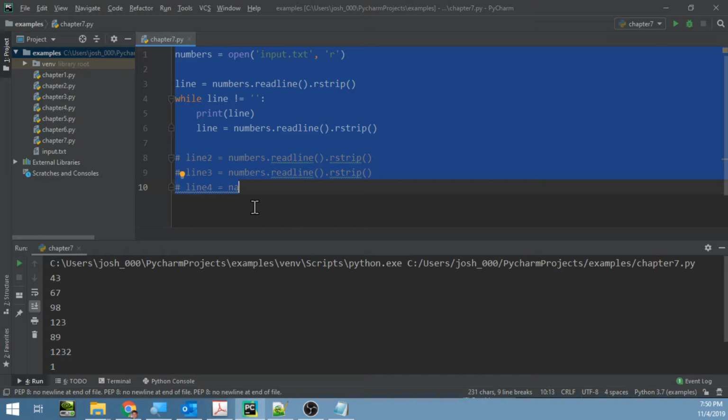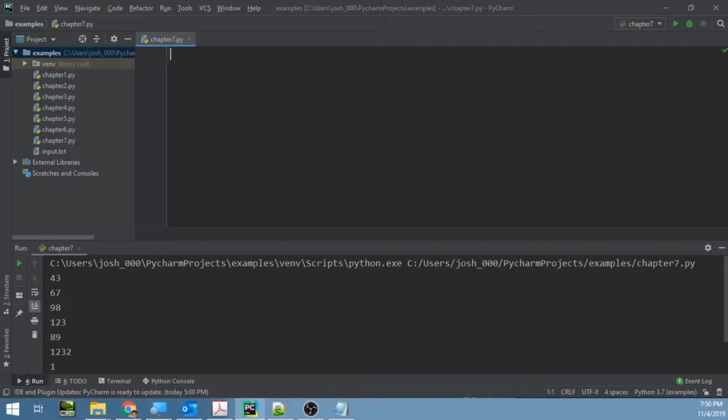What about writing data to a file? That's pretty important. Let's say we're going to play around with a file, maybe the content will be something to do with movies. And let's see, output.text. And this time, remember last time we typed in R, this time we're going to type in a W. W for write. Last time we were reading.